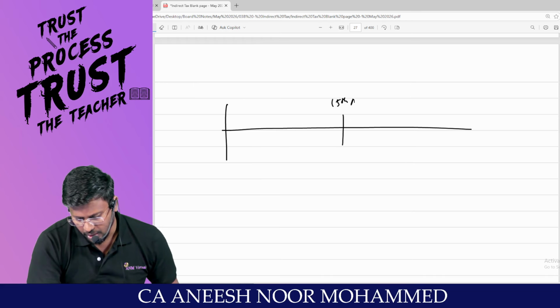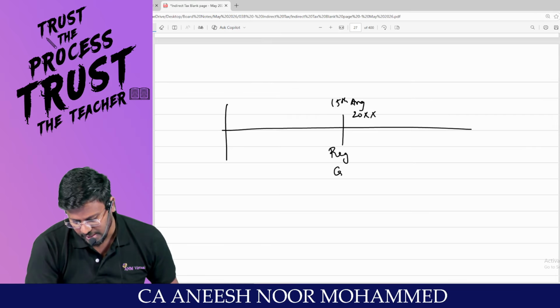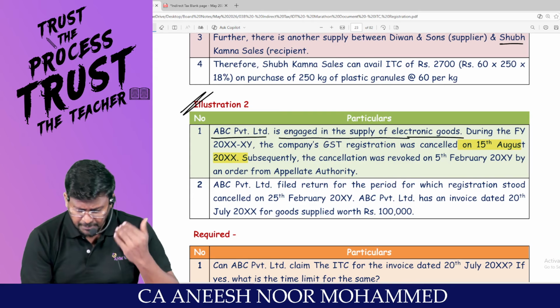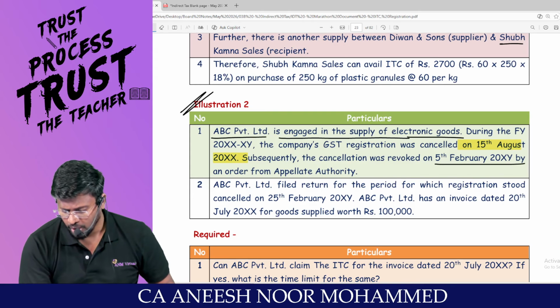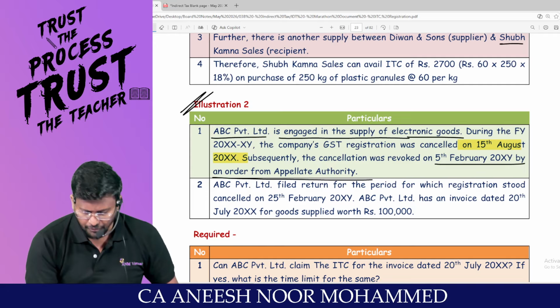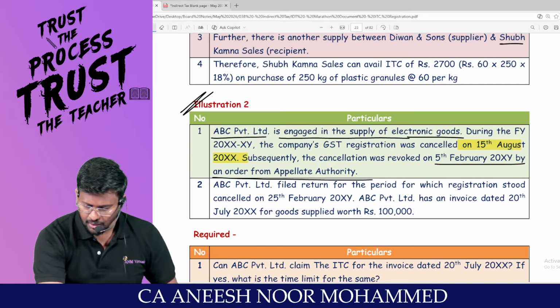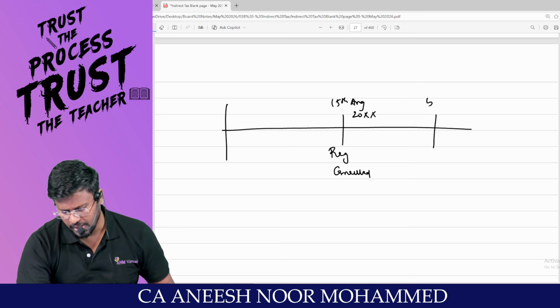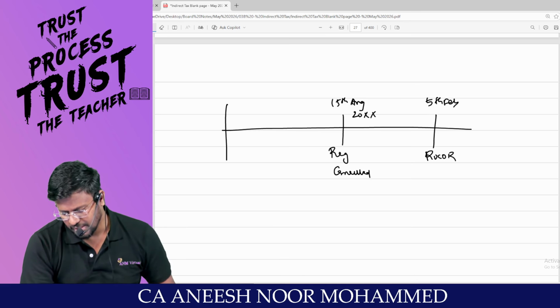On 15th August 20XX, registration has been cancelled. Super. Subsequently, the cancellation was revoked on 5th February by an order from the appellate authority. So after August, September, October, November, December, January, then February, 5th February, revocation of cancellation of registration.